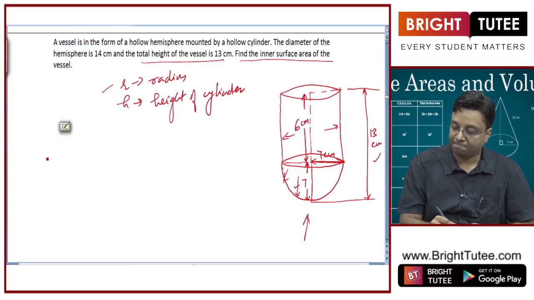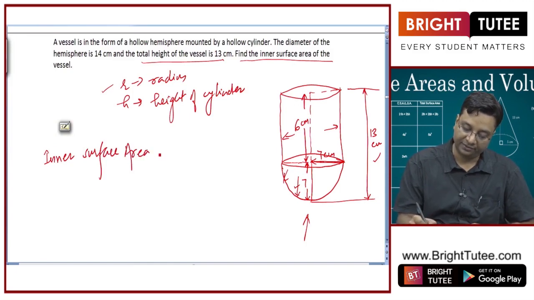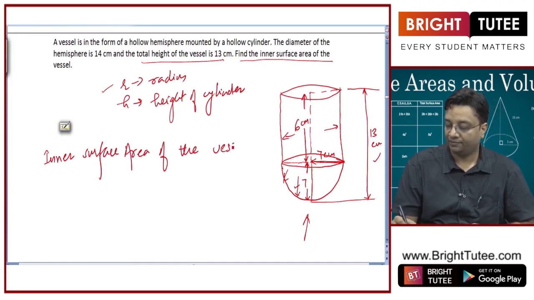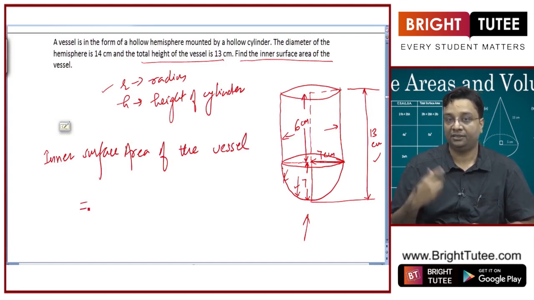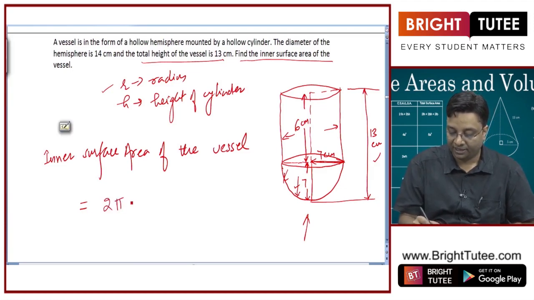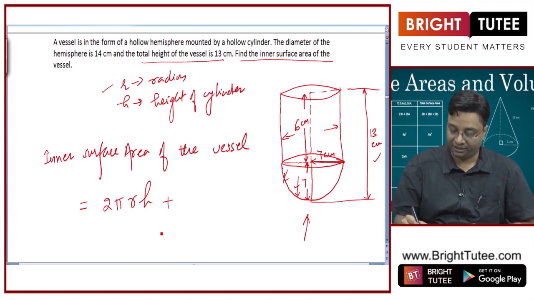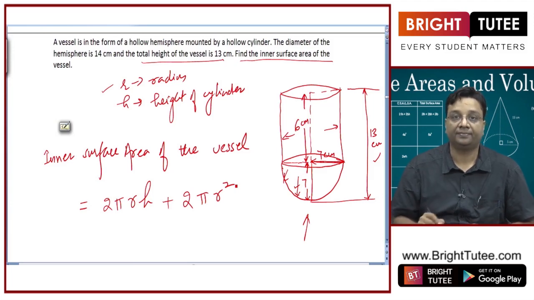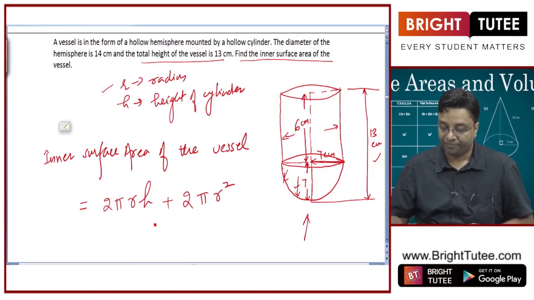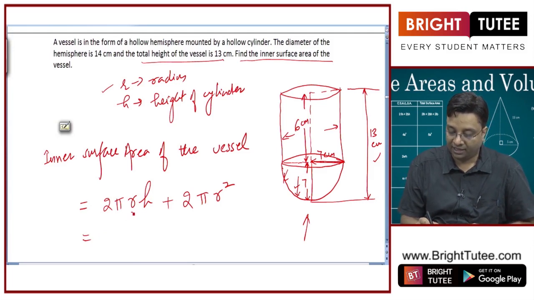So what will be the inner surface area of the vessel? It is the sum of the surface areas of the hollow cylinder, that is the curved surface area of the cylinder, which is 2 pi RH, plus the surface area of the hemisphere, which is 2 pi R square. Okay, so this will give me my result. So what is R? R is 7. What is H? H is 6. So we will just replace these values.